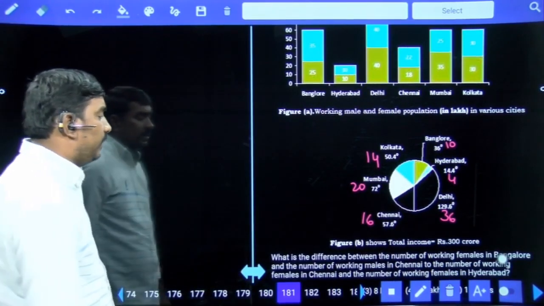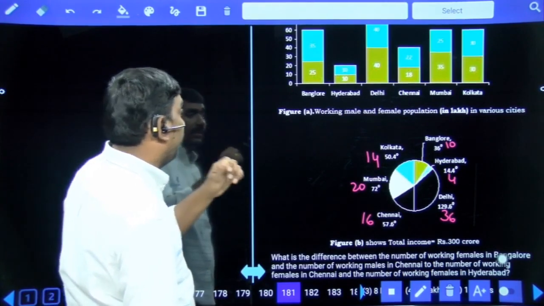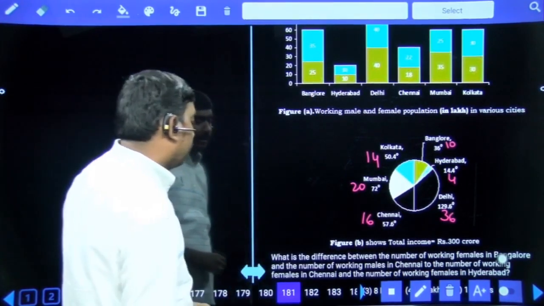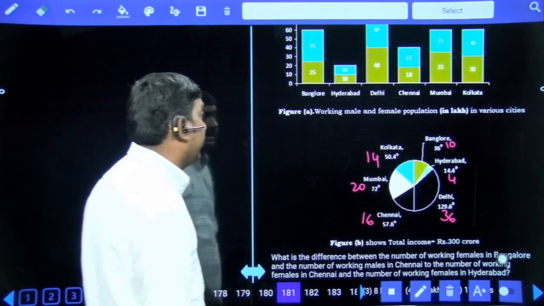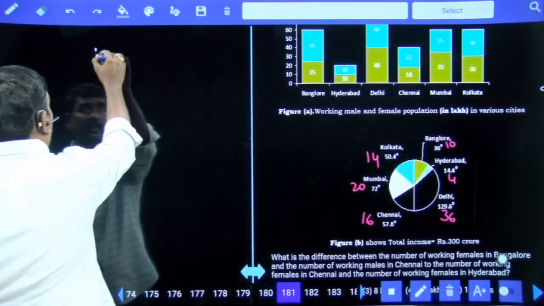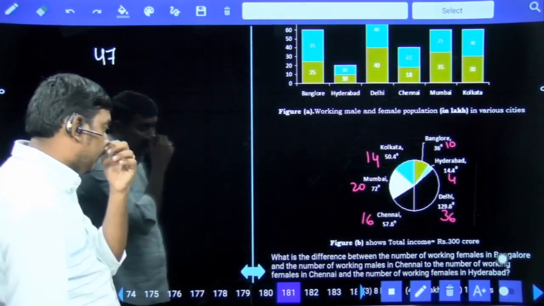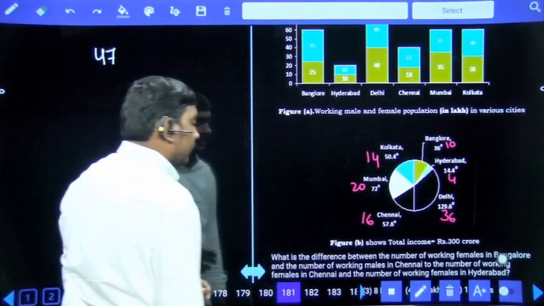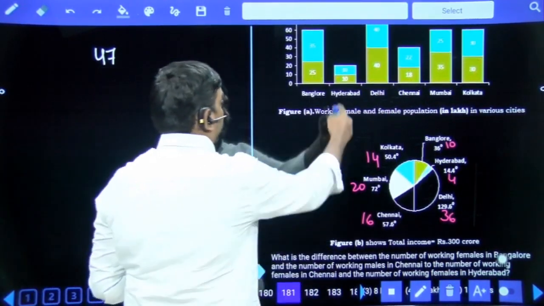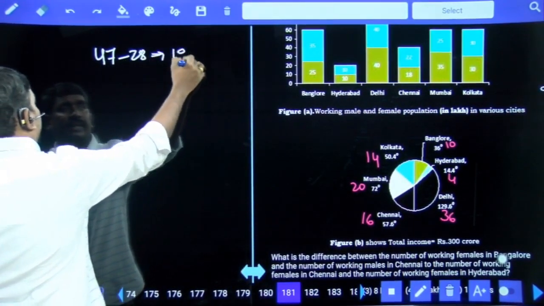What is the difference between the number of working females in Bangalore and working males in Chennai? Working females in Bangalore 25. Number of working males in Chennai 22. 25 plus 22, 47. So the number of working females in Chennai 18. Number of working females in Hyderabad 10, 28. 47 minus 28 means 19 lakhs.